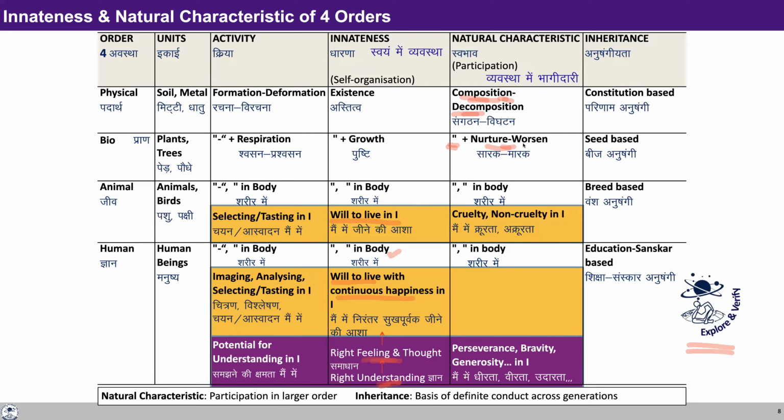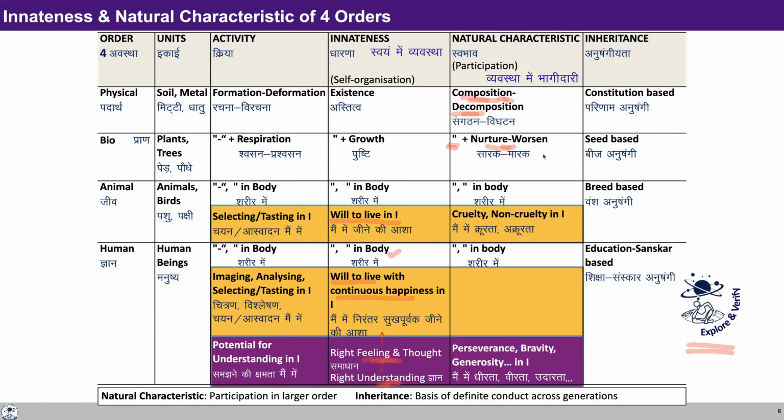When you are consuming food which is fit for health, the food is getting nurtured in the body and the body is getting nurtured. If you consume something which is not good for health, then the body gets worsened in the process. The particular thing also gets worsened. Now there could also be some amoeba or some viruses growing in the body, which are getting nurtured in the body but worsening your body.